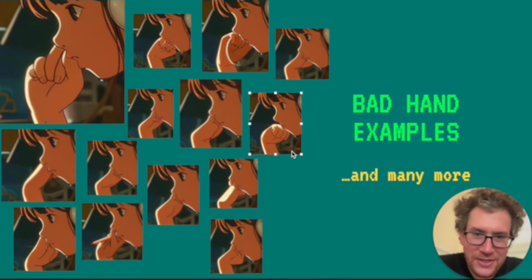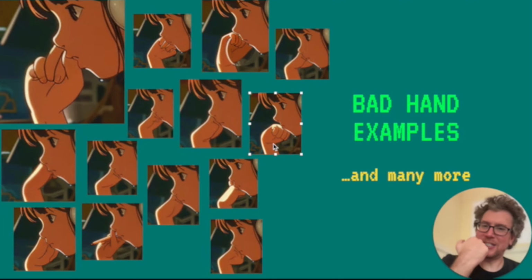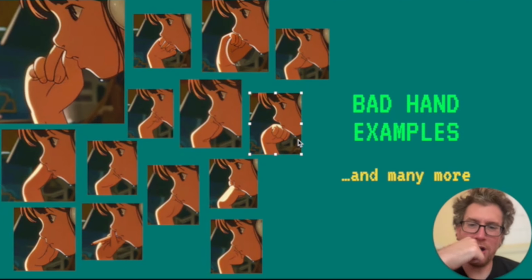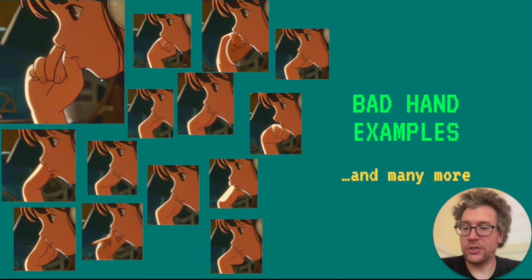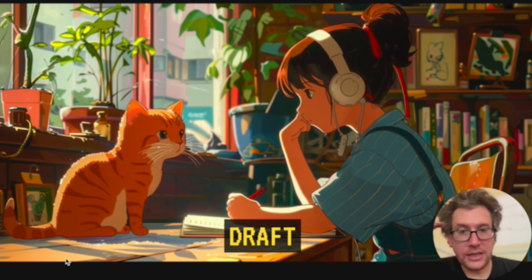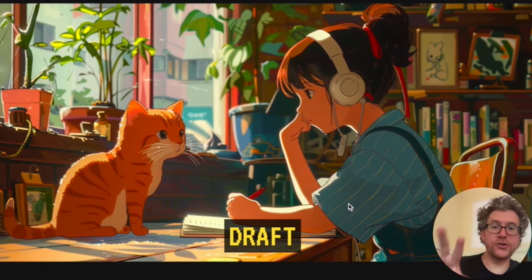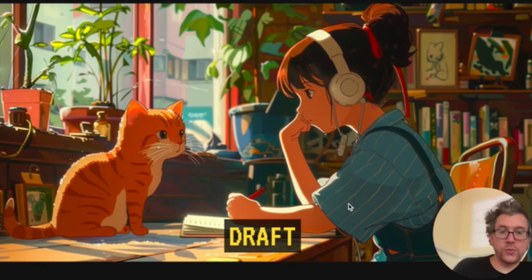Look at this one, you can see it's wrong in the structure. Anyway, you can see how bad all of these hands are. It took quite a bit to get to one that I liked. So this was the draft. So this was the very first one that we did.